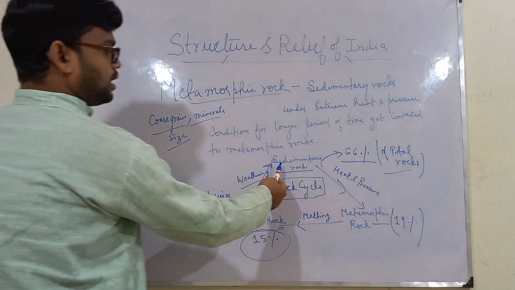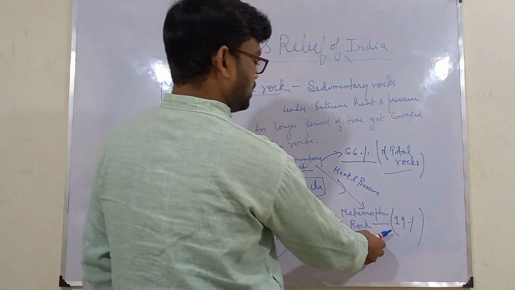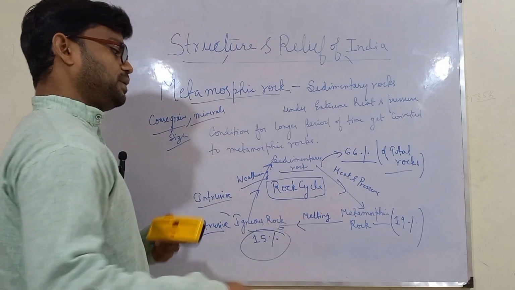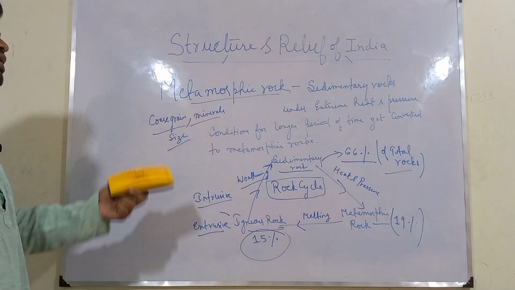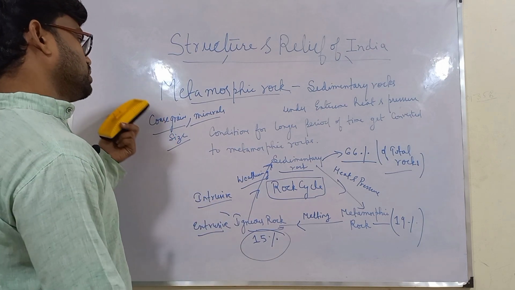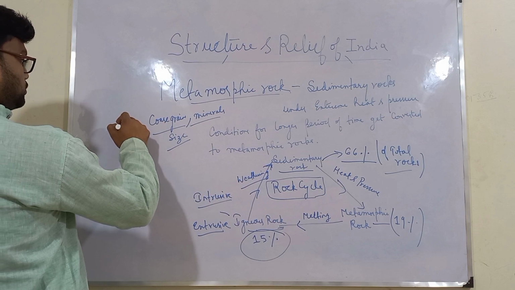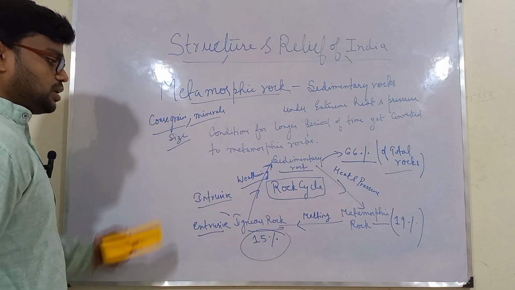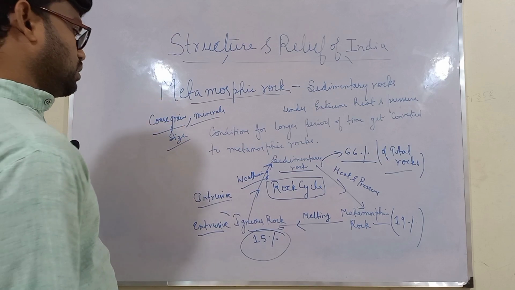There are different kinds of sedimentary rock, different kinds of igneous rock, different kinds of metamorphic rock. They have been named based on their mineral content, their size, their coarse grain, or their structure and shape. These are other ways based on which these rocks have been further classified.